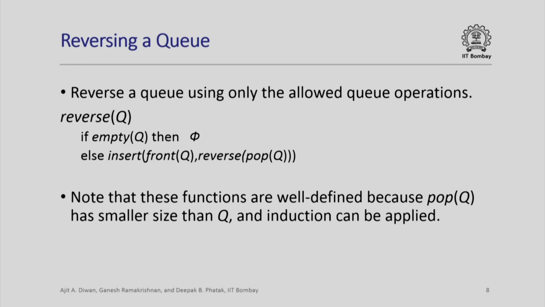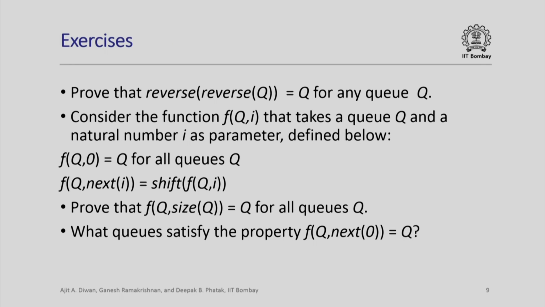So here are some exercises that you can try to do. First, try to prove that reverse of reverse of q is equal to q for any q. Now consider this function f of q comma i that takes a queue q and a number i as parameters, and it is defined as follows. F of q comma 0 is q for all queues q. So if i is 0, then it does not do anything to the queue. F of q comma next i is shift of f of q comma i.